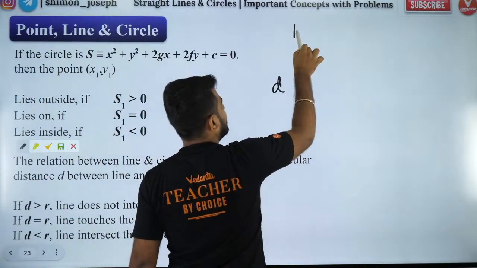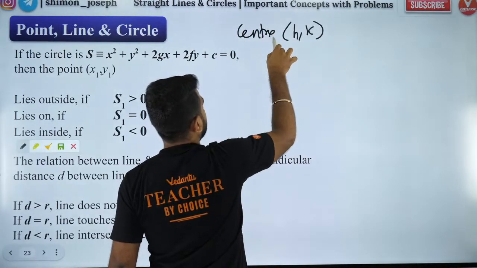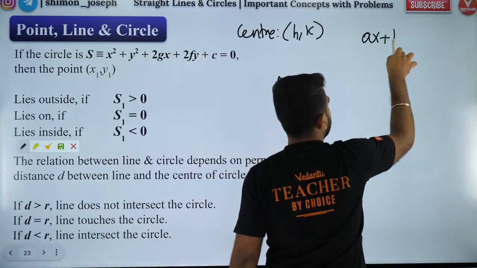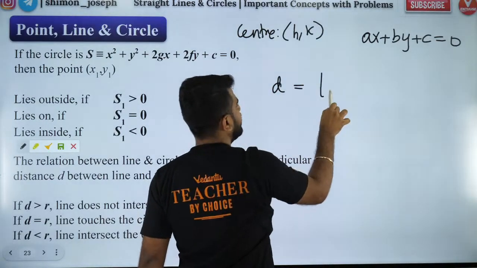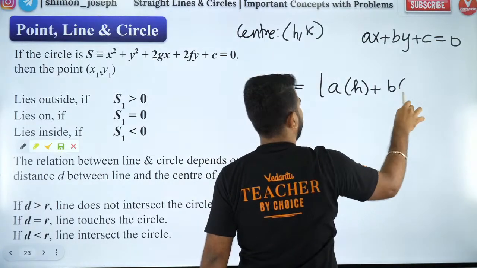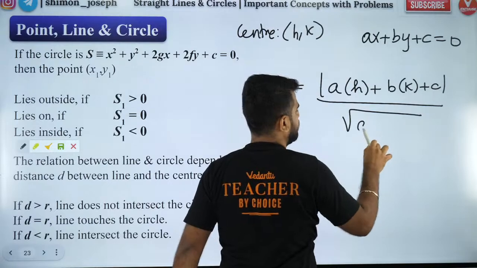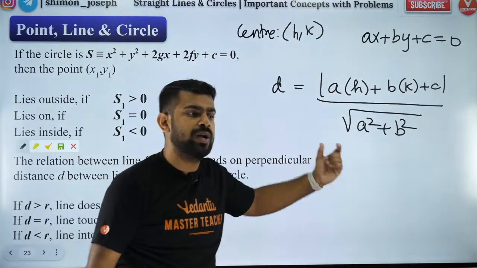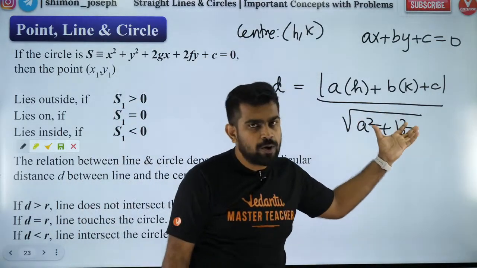So if your center of the circle is (h, k) and the line equation is ax + by + c = 0, how do you get the distance? The distance formula is (a·x1 + b·y1 + c) divided by root of a squared plus b squared. This is the distance of a point from a line, and this is how you calculate it.